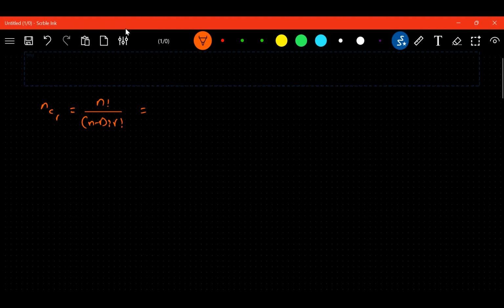We can write it as NPR upon r factorial. One more. Can I write it like this: n upon r multiplied with n minus 1 CR minus 1? Am I right? Yes, sir.